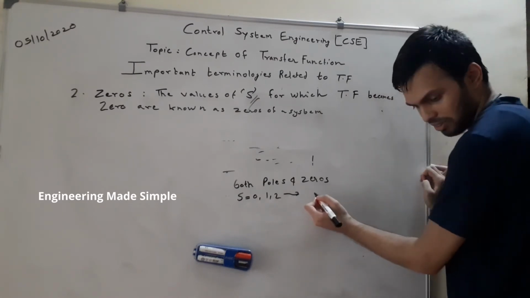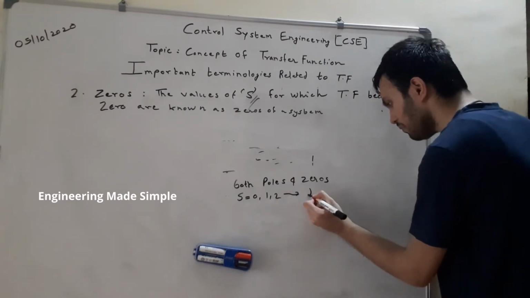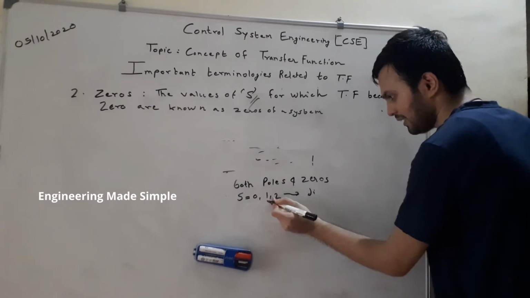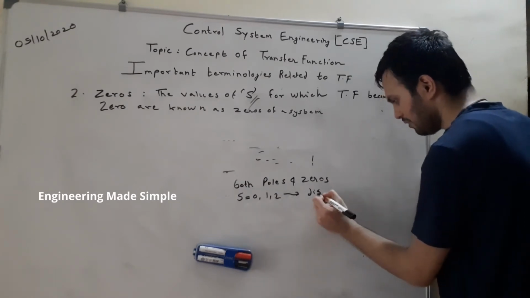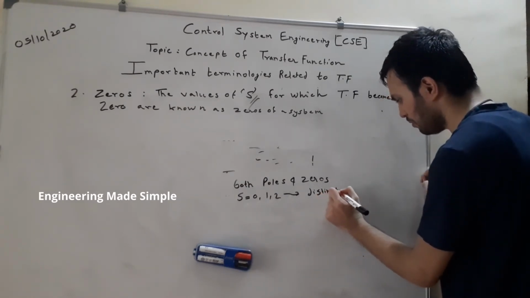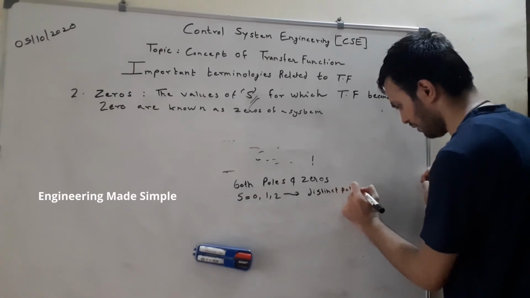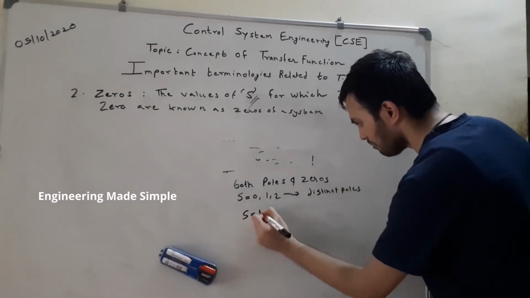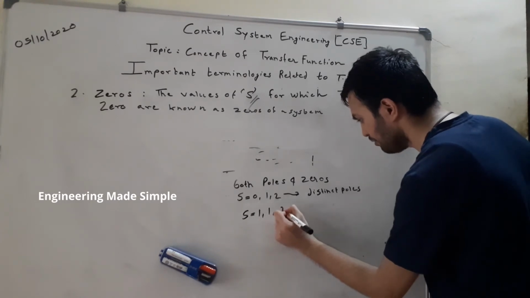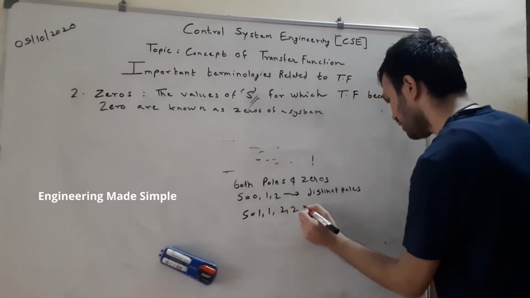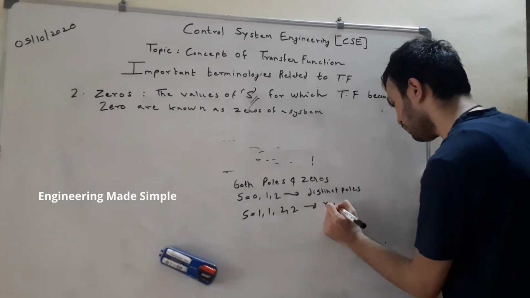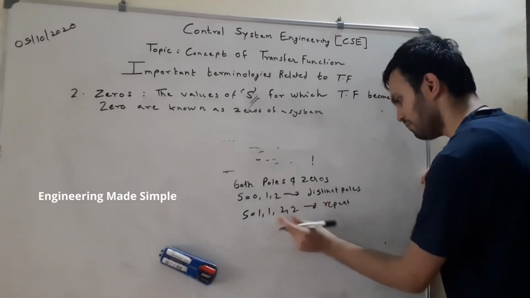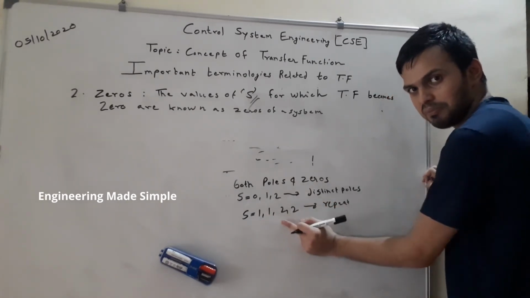So from here we can say that all the poles are non-repeating. As you can see, there are distinct values, so there are distinct poles present over here, and they are not repeated. Similarly, if we have obtained poles like 1, 1, 2, 2, then you can say that there are repeated poles in this system, because the same value is repeated twice.